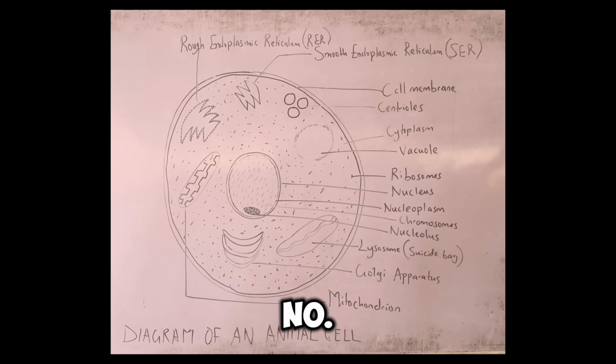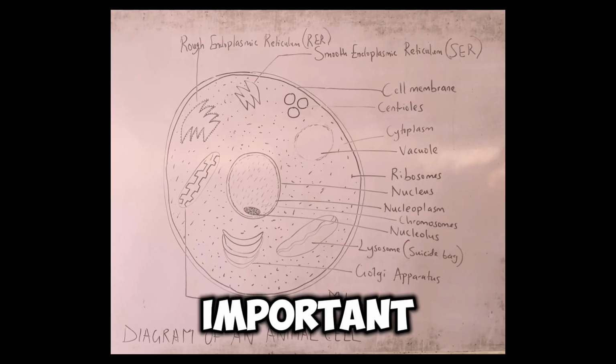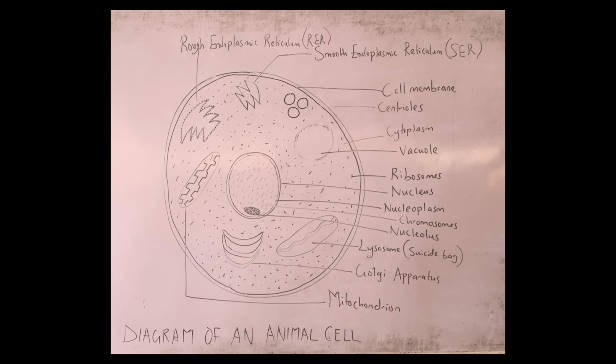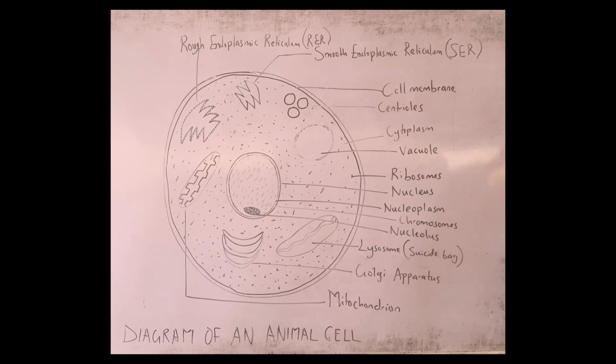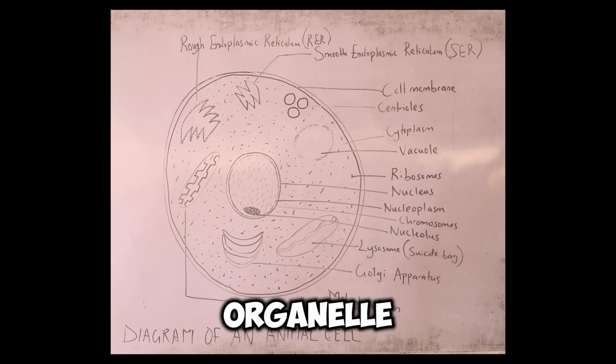Cell organelle number three, which is considered the most important, is the nucleus. All right. Now, it will interest you to know, first of all, that the nucleus is the most important cell organelle.